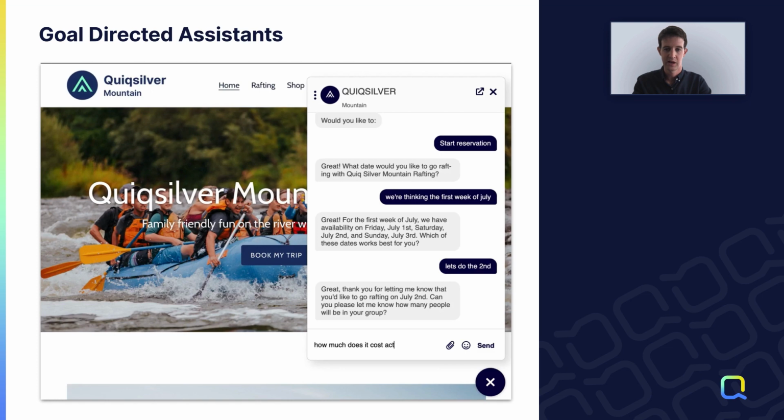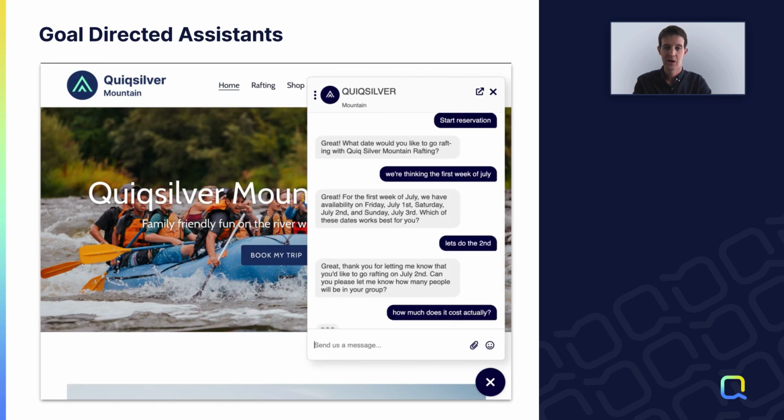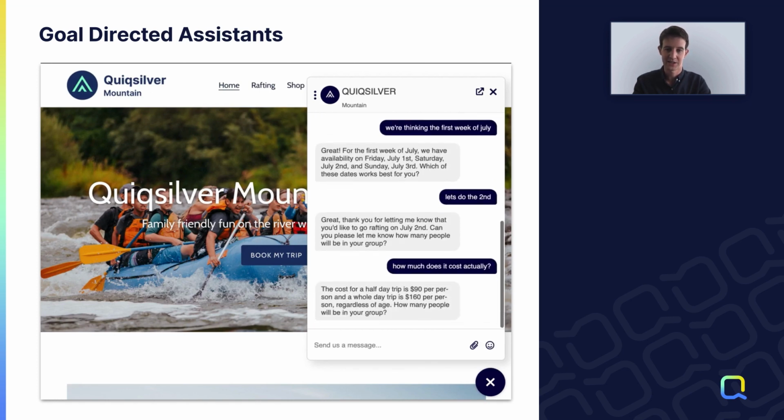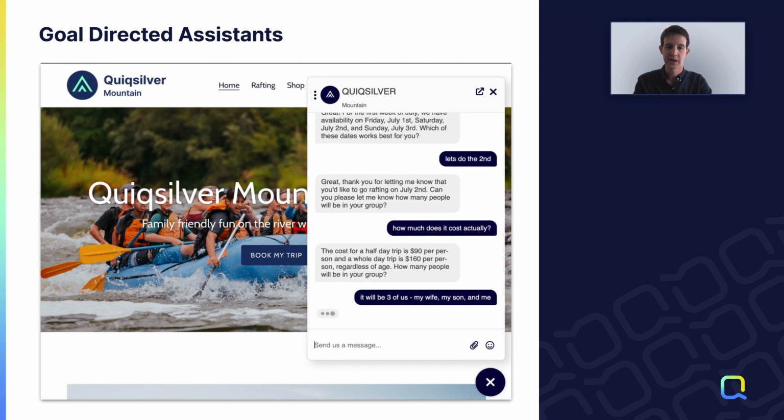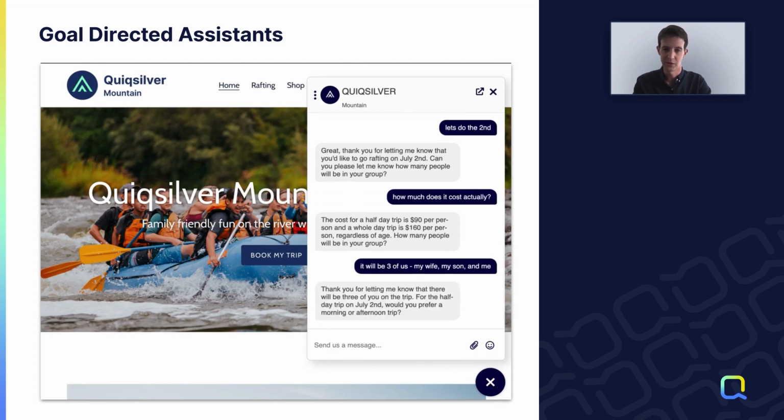How many people? How much does it cost actually? So now I'm going to kind of throw it off its path and ask something unrelated. So it's going to give me the cost there, but then it's going to keep me crucially on this same path and redirect me back to how many people. So I'll go ahead and say it'll be the 3 of us, my wife, my son, and I. And this is something that a previous generation bot would really struggle with, is answering a frequently asked question, then redirecting me back to that flow I was on.